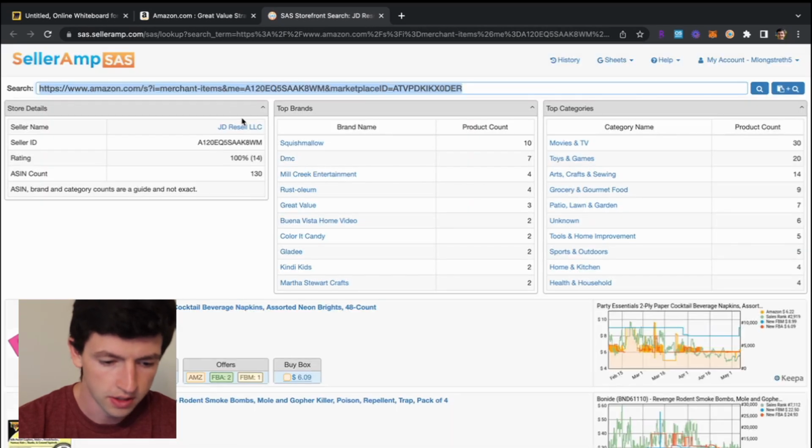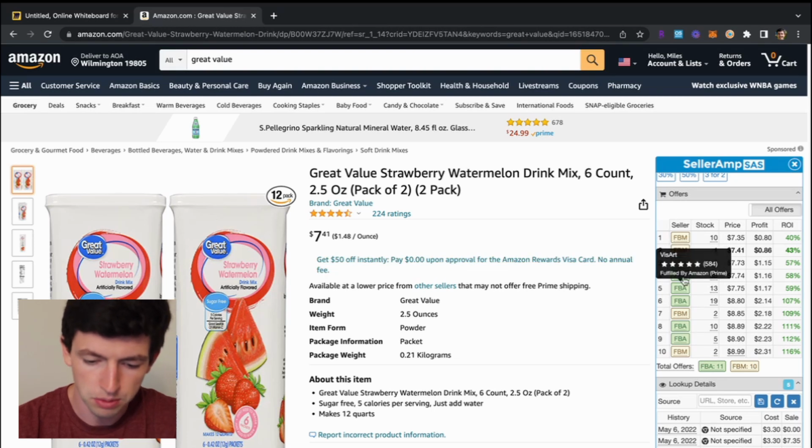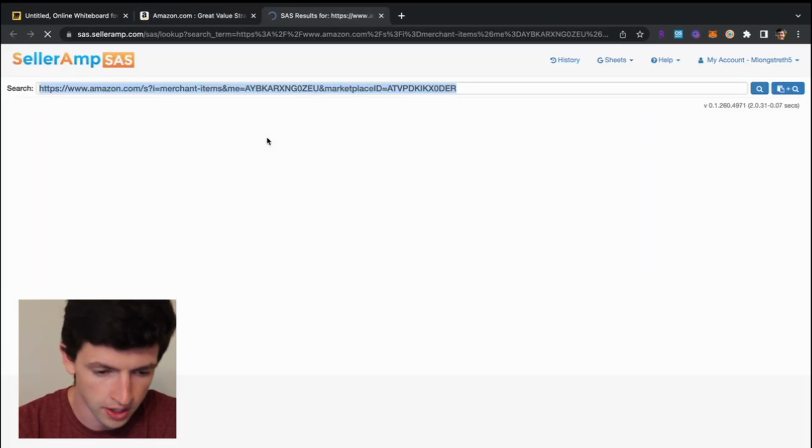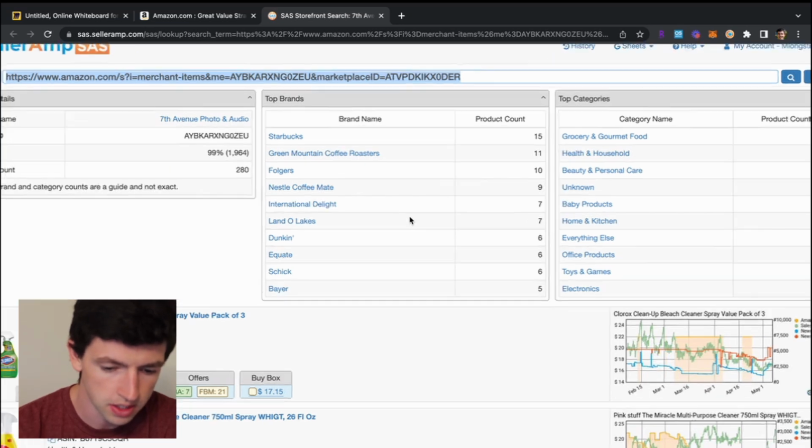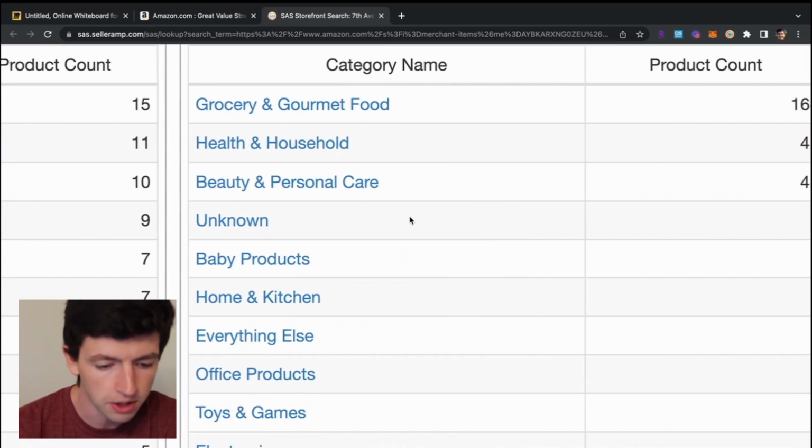We can hop in here. It's literally called Resell Inc., whatever. We can see the different brands, everything like that. We'll pull up one of the big sellers so I can show you what a giant store looks like here. We can see, interesting, they actually don't have a ton of ASINs. So on SellerAmp, we can hop in and see their ASIN count, as well as we can see all the different brands they have and the categories they have.